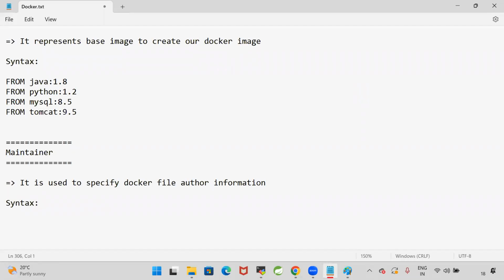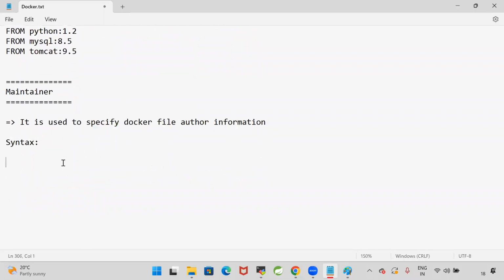Let's go for this syntax. In this syntax, let's use maintainer. I will specify my name, Ashok, and my mail ID, ashok.b, something like this, at oracle.com. So maintainer is used to specify Docker file author information. In the Docker file, I will keep maintainer, my name, my official email ID. Like this, we are going to specify. Are you guys clear?